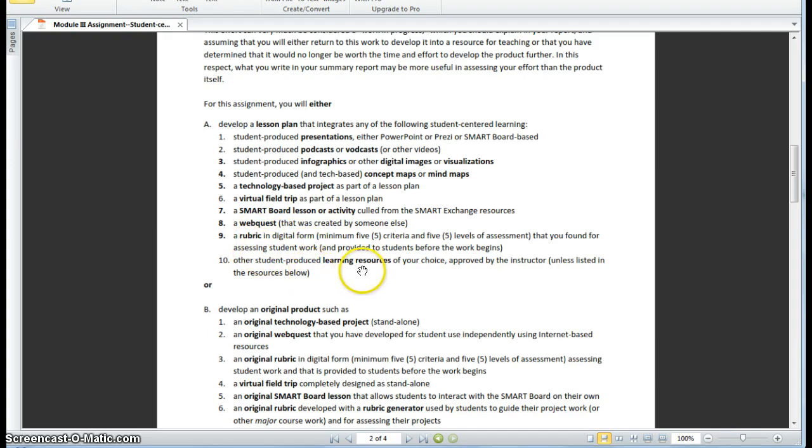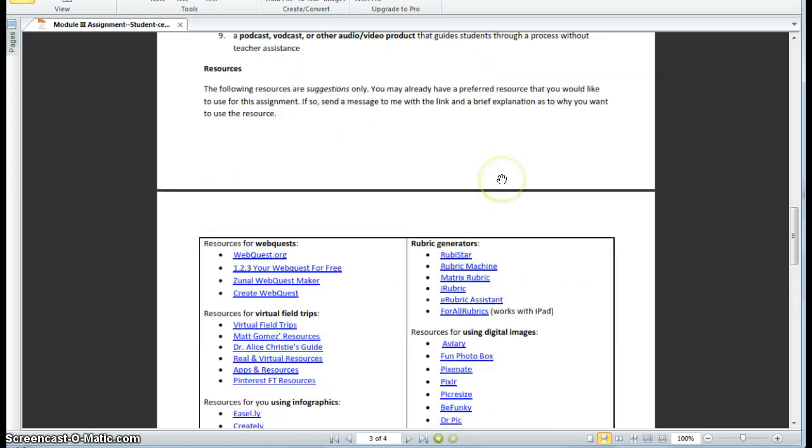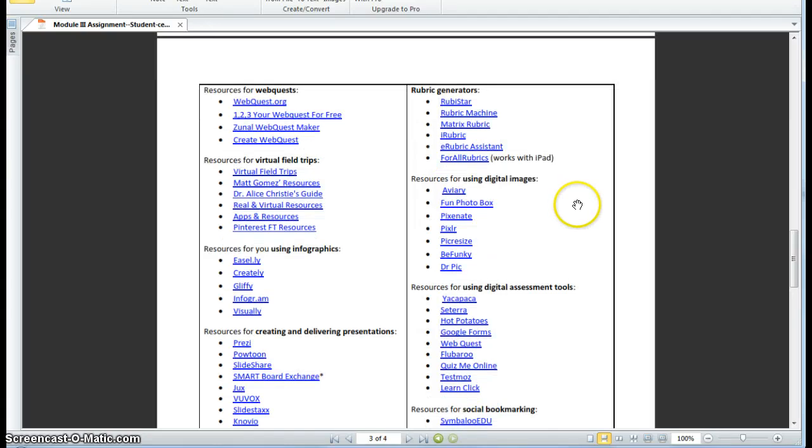And of course, there's the other learning resources that you might want to use. If it's not something that's included in the resources in this assignment, you can check with me to see if they're okay to use. The resources this time, many of them are the same resources from assignment 1, but now you'll see some differences with the addition of some WebQuest links that will give you lots of information on either finding WebQuests or developing your own WebQuests.